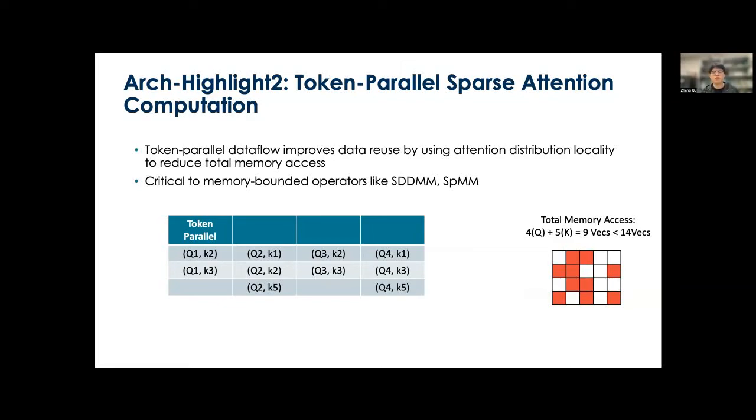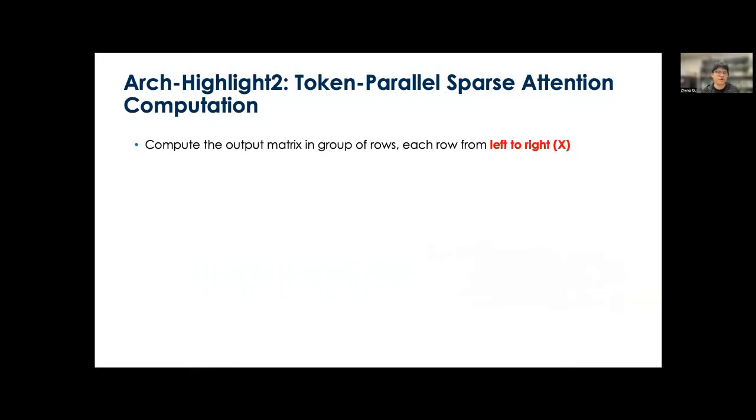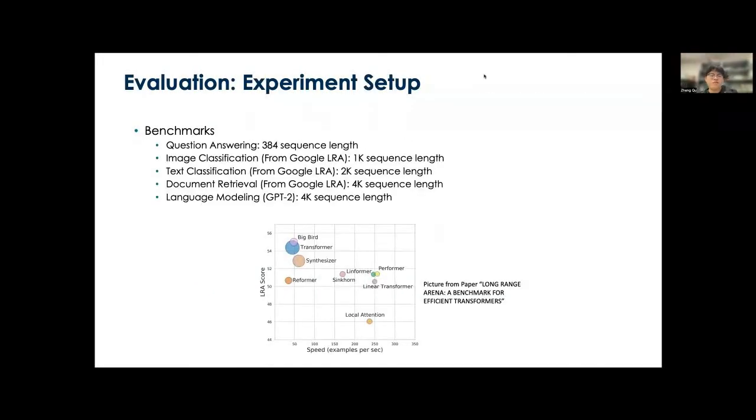So therefore, we use our data flow to improve the data reuse by using the attention distribution locality, which benefits overall memory access. Such improvement is very important to SDDMM and SpMM because they are memory bounded operators. At last, let's look at the performance of DOTA.